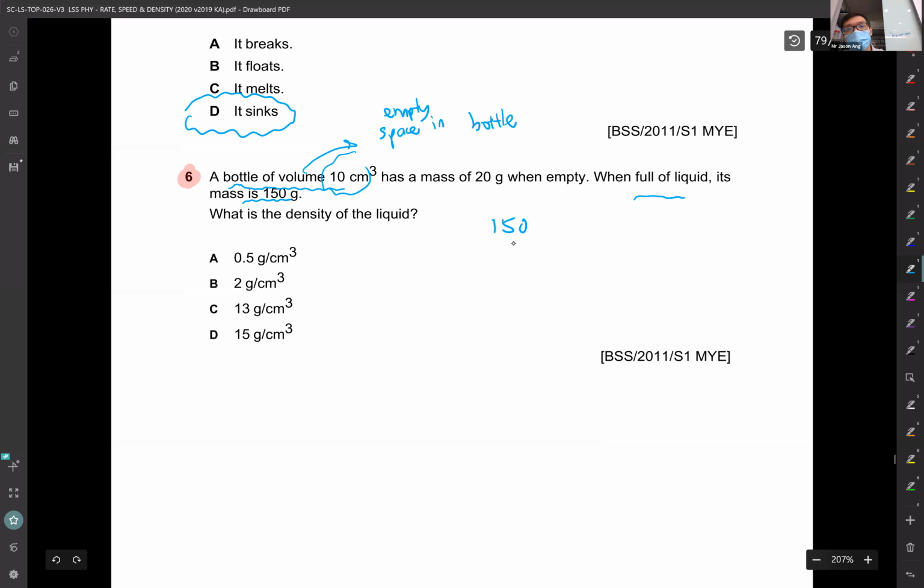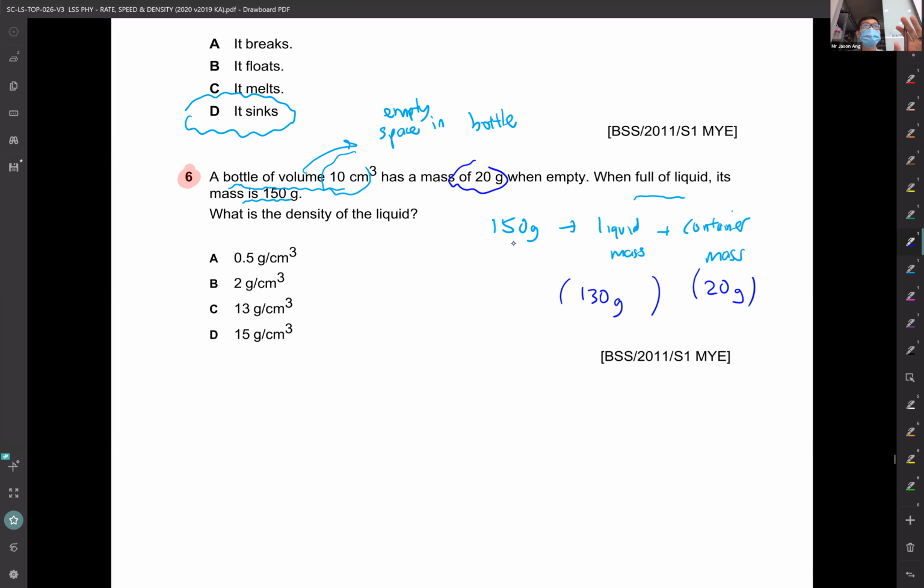So this 150 gram is actually the liquid mass plus the container mass. Don't forget that the container has a mass as well. But what is the container's mass? We were told that it's 20. So what do you think is the mass of the liquid in this case?